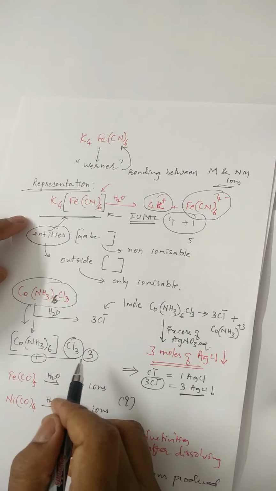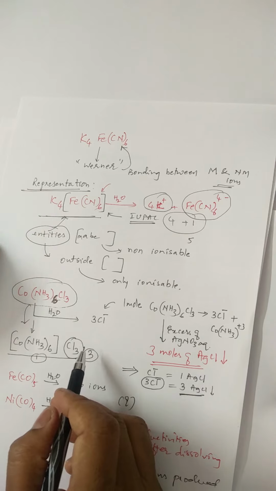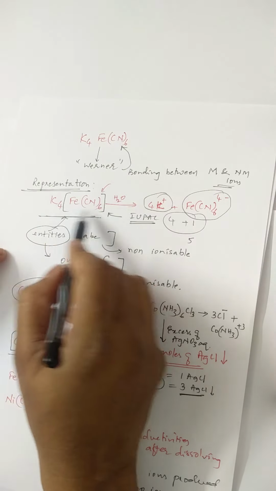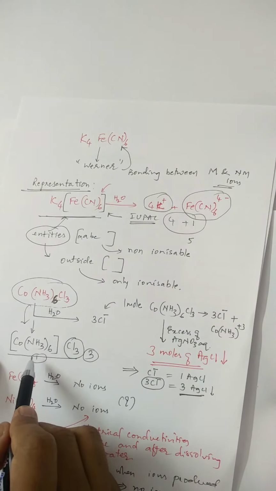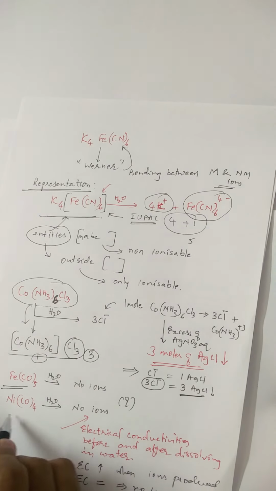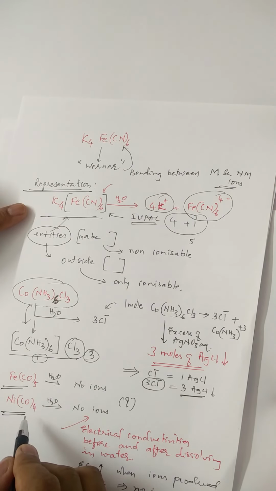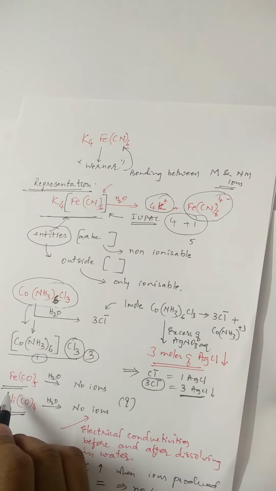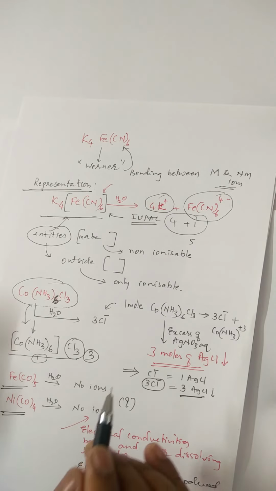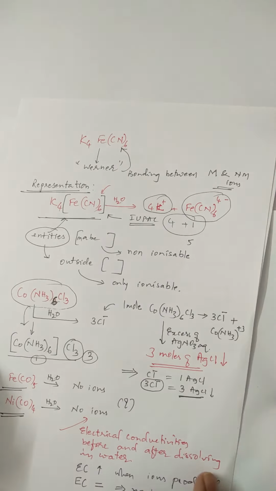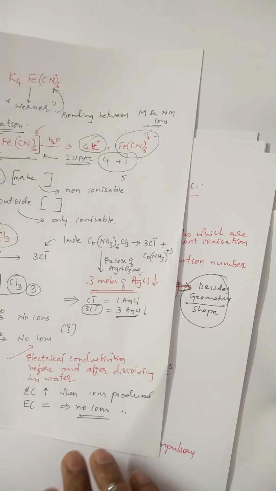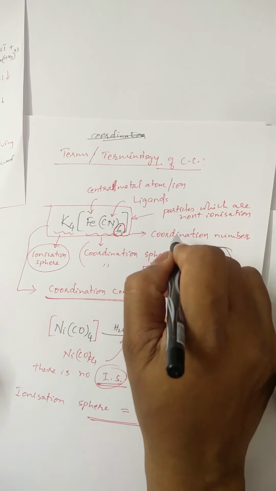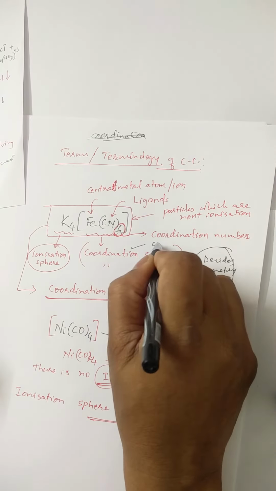Now we have seen some examples of complex salt representation. A complex salt has square bracket, or it may not have square bracket like this. If it has square bracket, it means it has a coordination sphere as well as an ionization sphere. If it does not have any square bracket, it means it does not have any ionization sphere. It means that for a substance to be a coordination compound, presence of coordination sphere is compulsory.